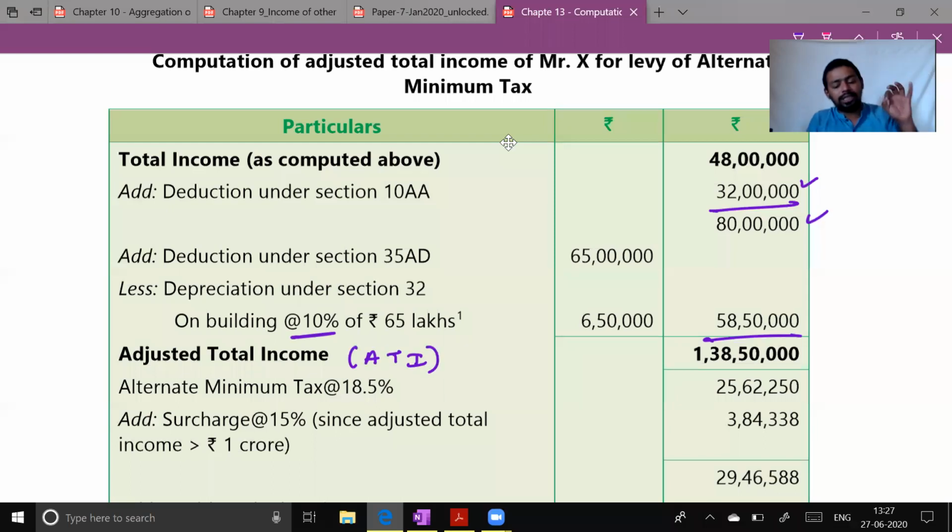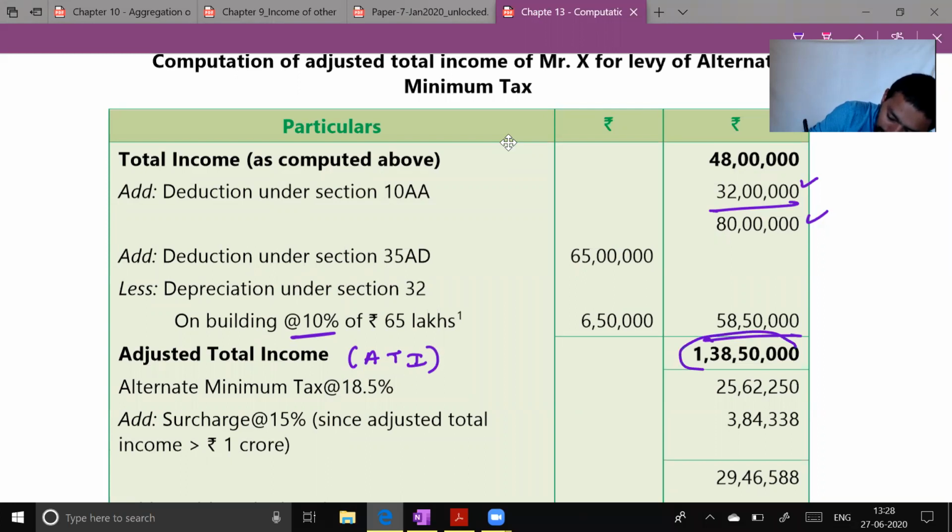ATI, adjusted total income. On adjusted total income, 1 crore 38 lakh 50,000, you also take this particular amount on your calculator. You cannot directly apply 1 crore 38 lakh 50,000 into 18.5% first. 25 lakh 62,250 rupees is an AMT tax, but you cannot apply 4% cess directly on this because